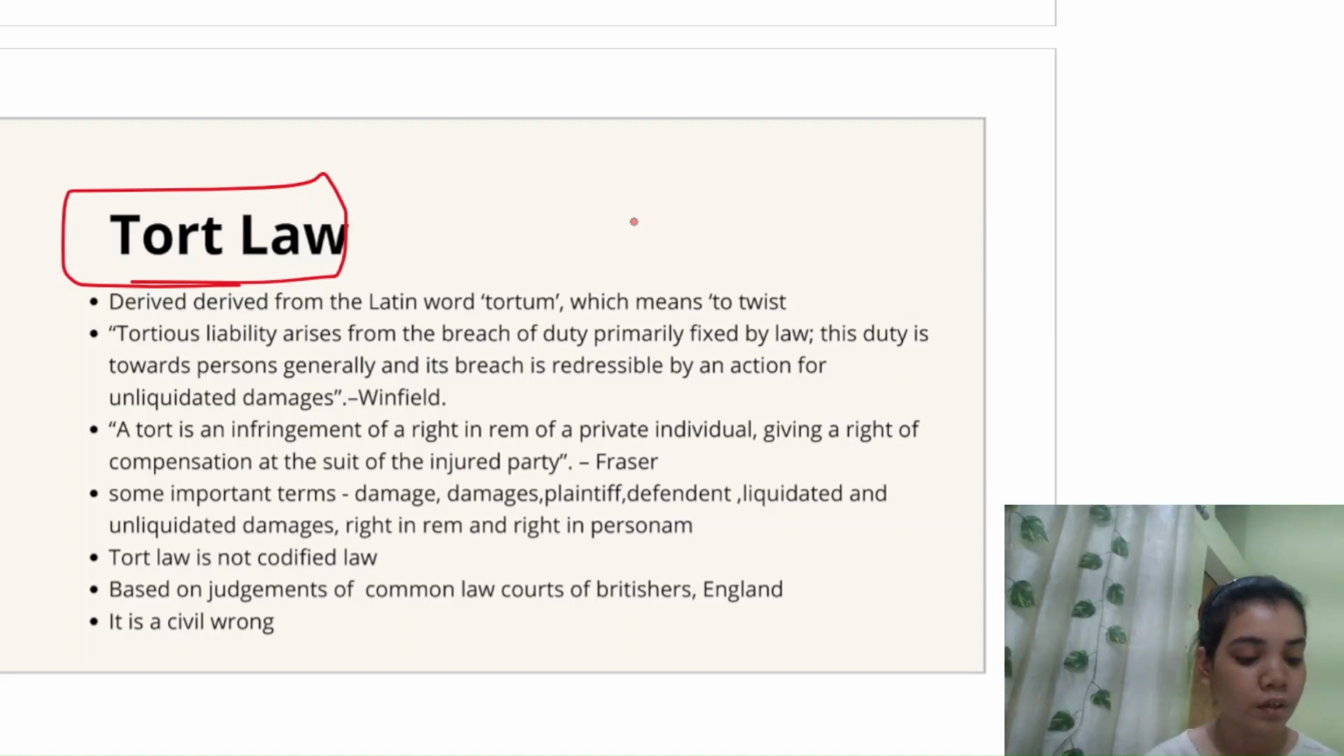So the entire law of tort is founded and structured on the principle that no one has a right to injure another intentionally or even innocently.